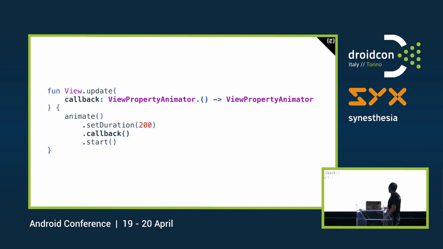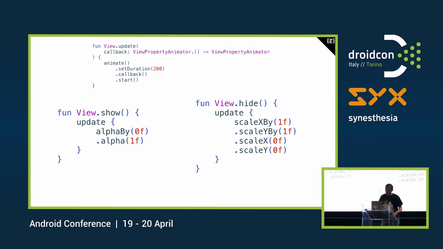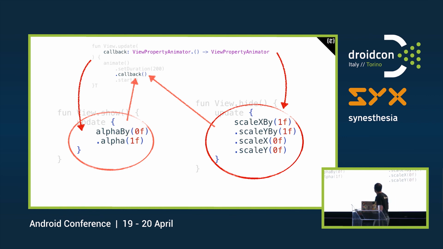So now we have this function called update, and we declare there this lambda that will contain all the commands that we want to execute when we animate. What's important here is that we only define, in this way, the commands that are needed for our animation. So we avoid all the possible boilerplate. Because we simply say, hey, this is a lambda. In this lambda, I'm going to return the last thing that the last instruction returns, so that you can keep on doing whatever you're doing with the rest of the chain.